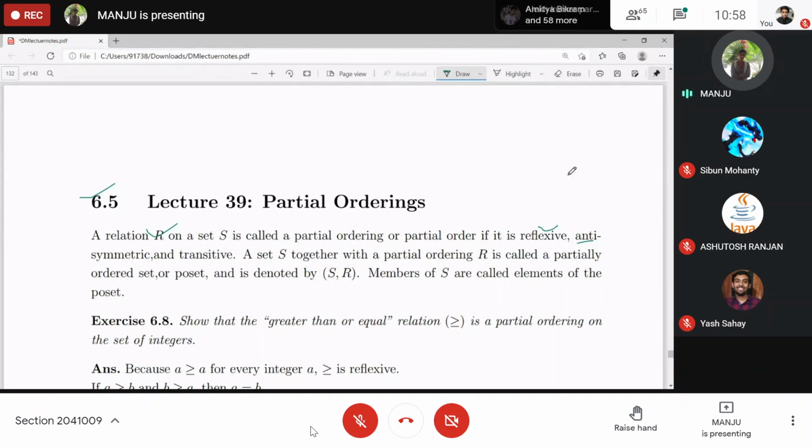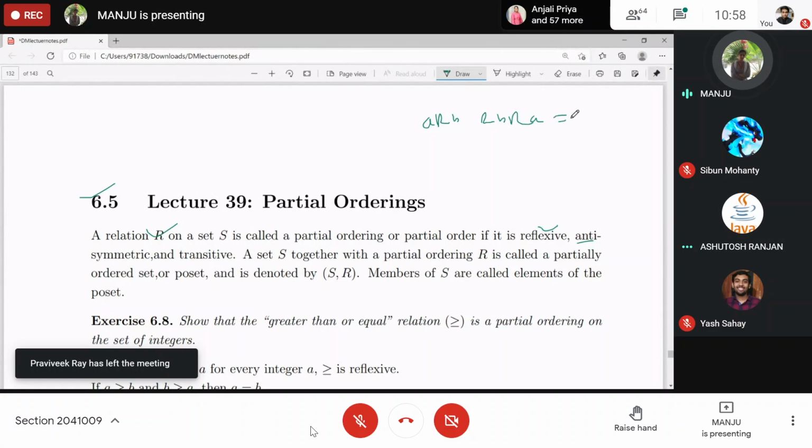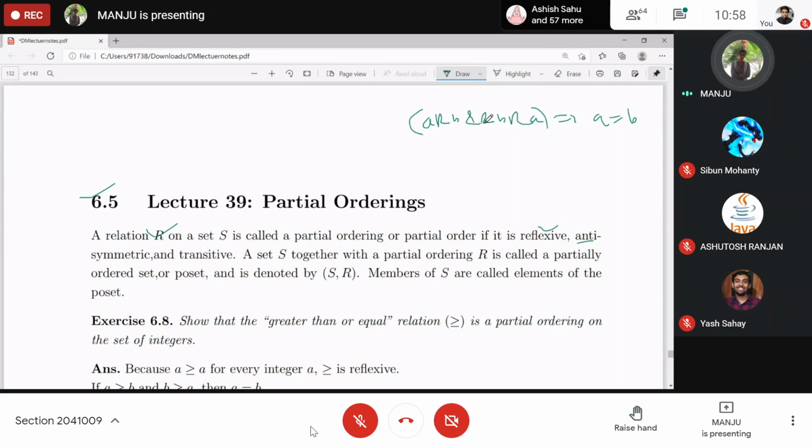What do you understand by anti-symmetry? If A is related to B and B is related to A, then A should be equal to B. This is one definition, or you can say the negation of this implies the negation of this. So for unequal elements, at least one of these is not related. That is, either A is not related to B, or B is not related to A.